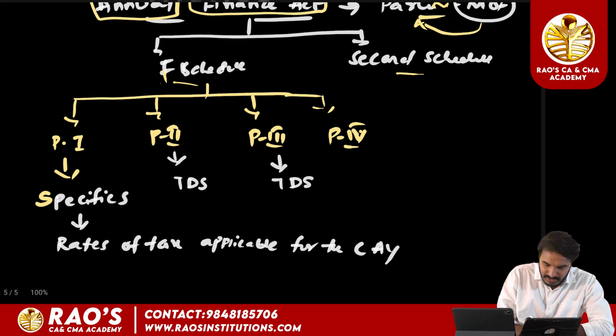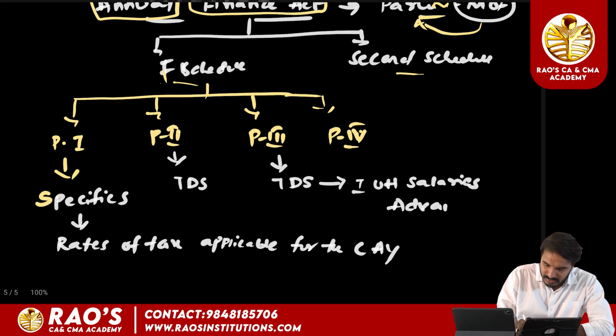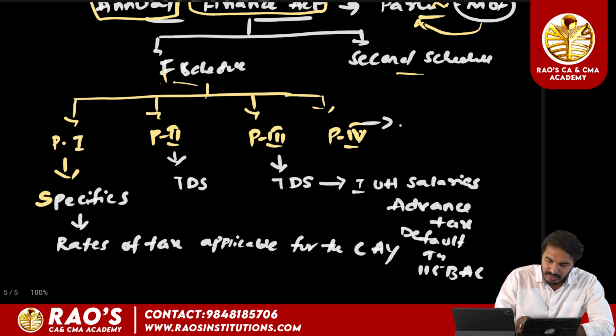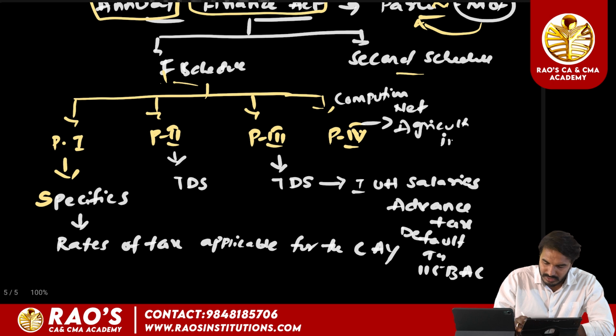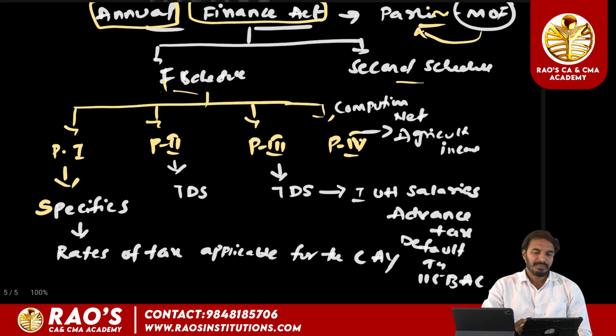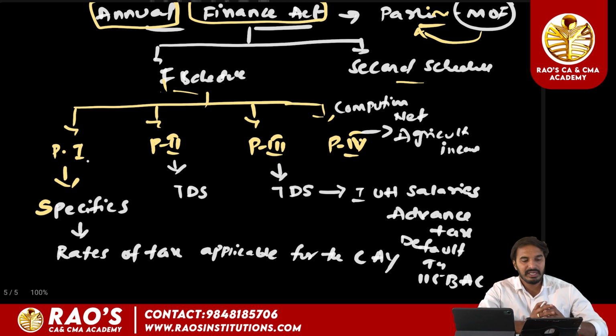Part 3 deals with the TDS provision with respect to income under the head salaries, advance tax, and the default tax regime, provisions of default tax regime 115BAC. And part 4 deals with computing net agricultural income, computation of net agricultural income. So these are the 4 parts contained in the first schedule.